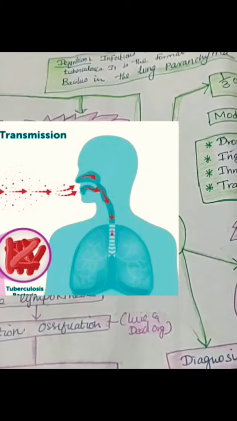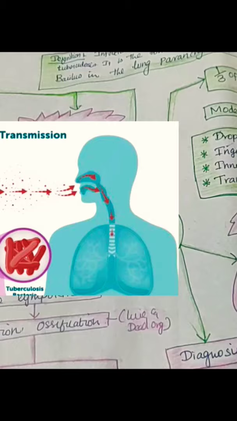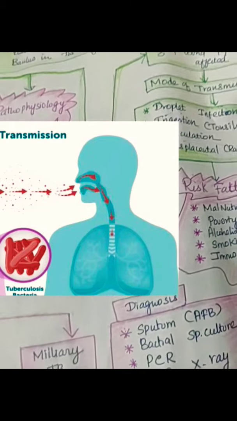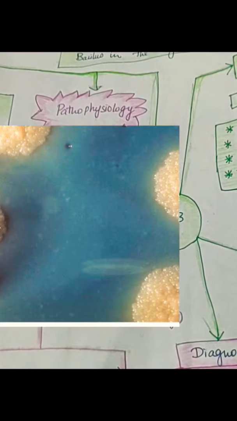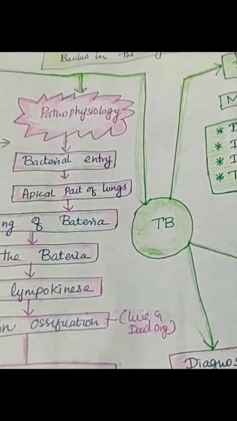What about mode of transmission? 85% of the TB are transmitted by the airborne route, right or not? The remaining will be extrapulmonary TB. How is this mode of transmission? You can just list down: droplet infection, ingestion, inoculation, and transplacental. Transplacental is very, very rare. Droplet is the main thing.